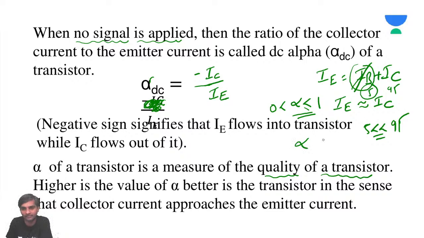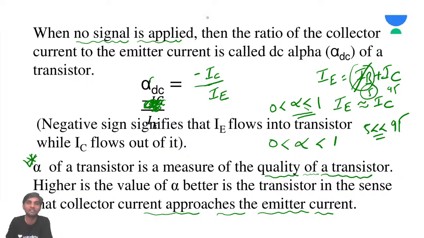So alpha ranges from 0 to 1. What does alpha represent? Alpha represents the quality of a transistor. What does it mean? Higher is the value of alpha, better is the transistor. In that sense, collector current approaches emitter current. This is what I am trying to help you understand.